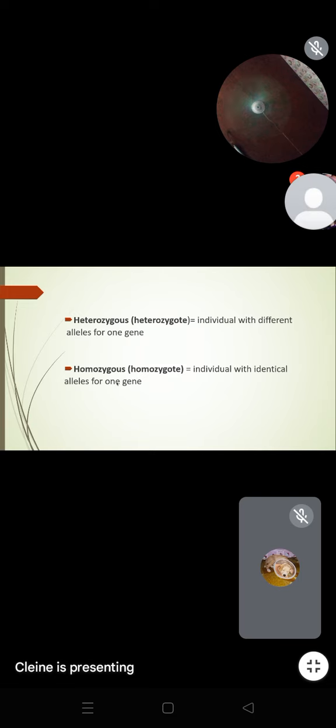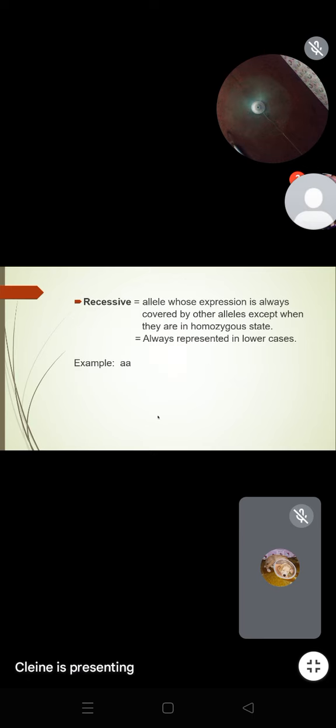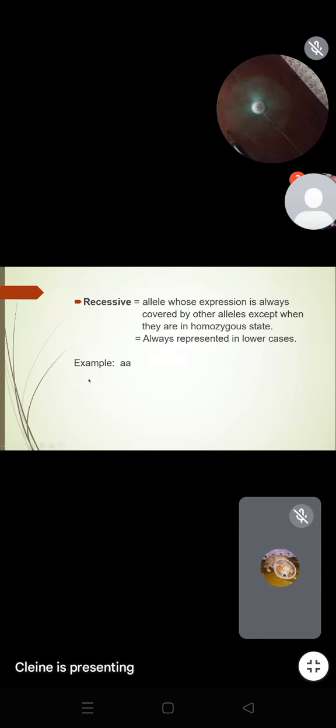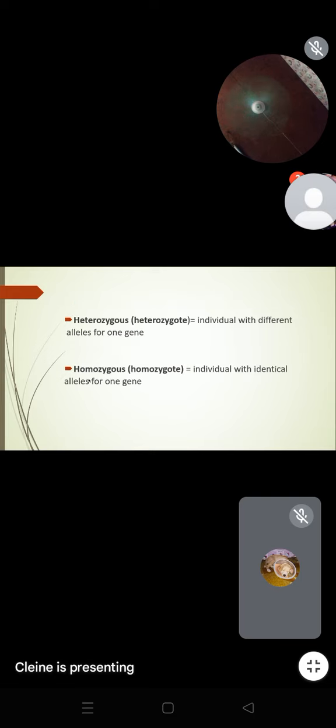They are individuals with identical alleles for one gene. An example of a homozygous dominant is this one, and a homozygous recessive is this one, and also this one. If both are capital letters, we call them homozygous. If capital letter and small letter, they are heterozygous. If both are small letters, that's homozygous recessive in genetics.